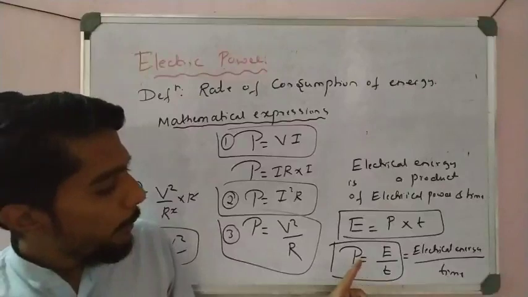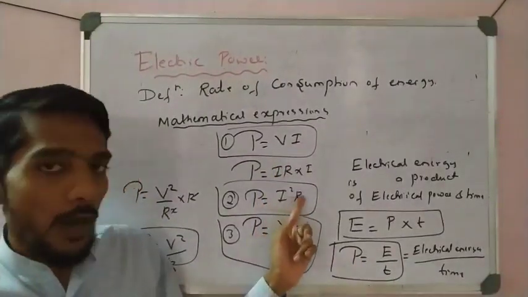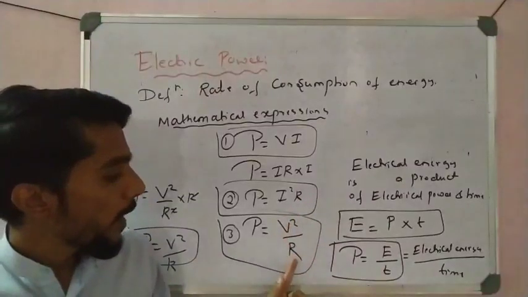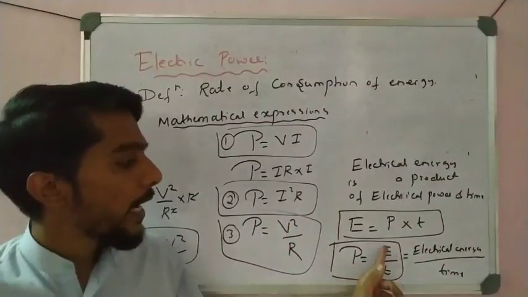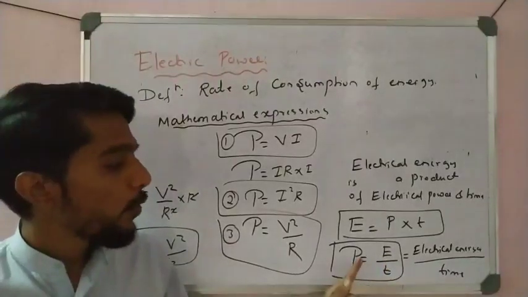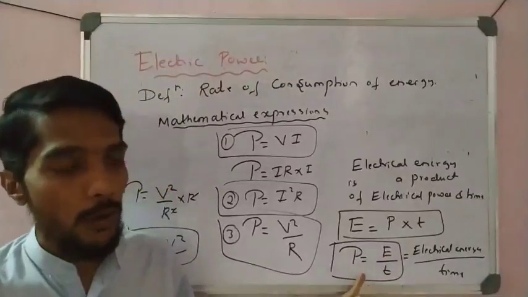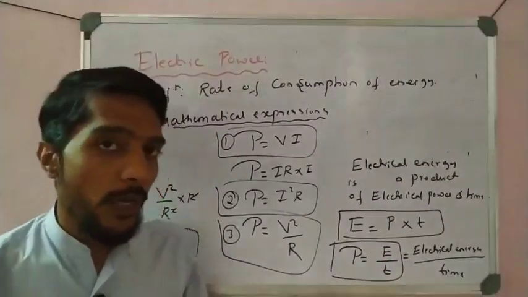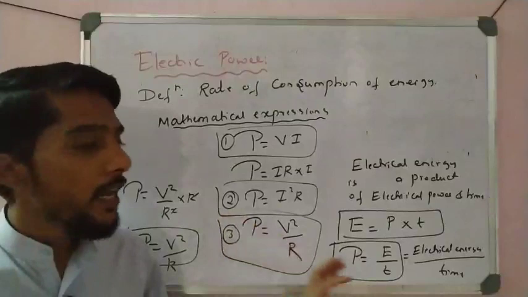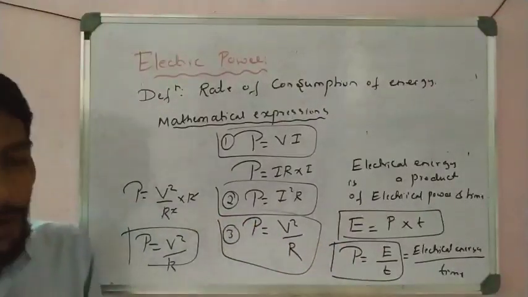So one is power is equal to V into I, power is equal to I square R, power is equal to V square by R. Also power is equal to electrical energy by time. This is also used many times. Sometimes they give power and ask to calculate E, and sometimes they give E and ask to calculate power. As we solve electric numericals one by one, you can clearly get an idea how to use all these formulas. So these are the formulas related to electrical power, students.